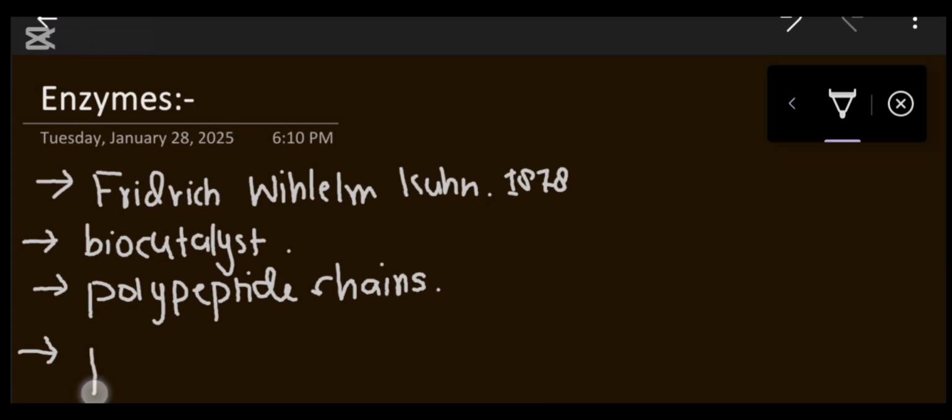Then, where are these enzymes formed? These enzymes are basically formed in the protoplasm of a cell.